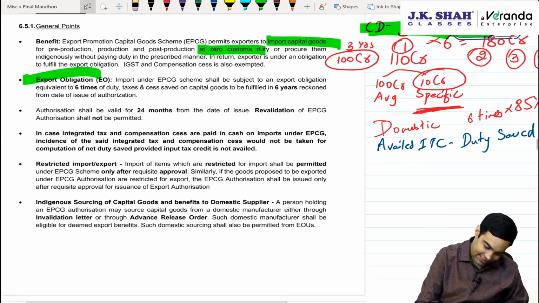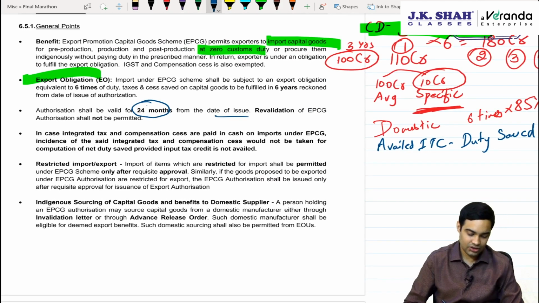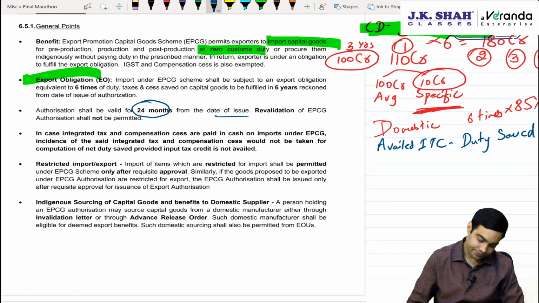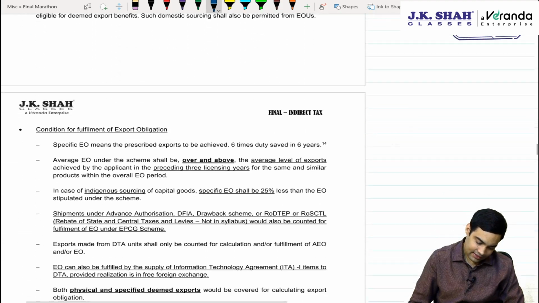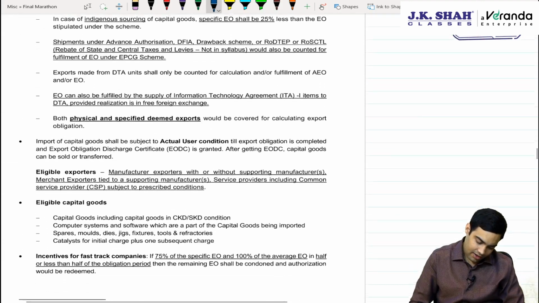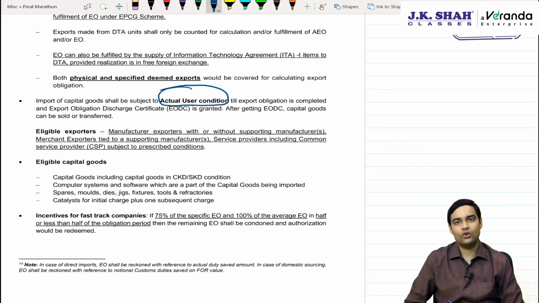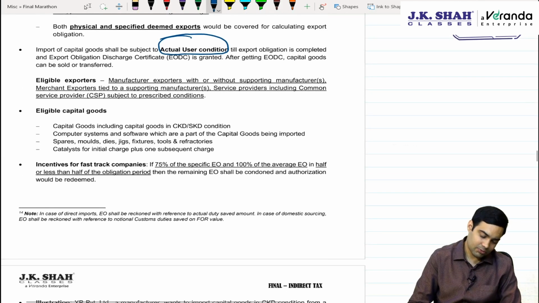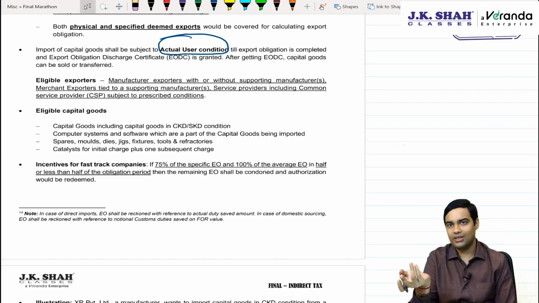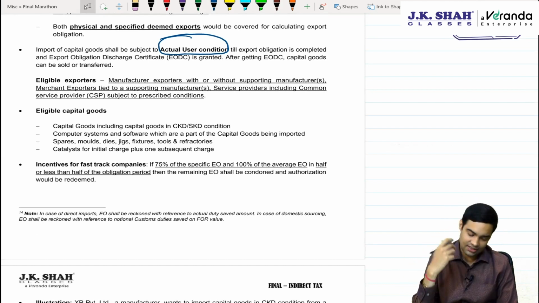What is the validity? 24 months from the date of issue. Revalidation is not permitted, no extension will be given. Then, import of capital goods is subject to actual user condition, but once you complete the export obligation, thereafter you can sell these capital goods. Eligible exporters: manufacturer exporter, merchant exporter, and common service providers are also allowed.